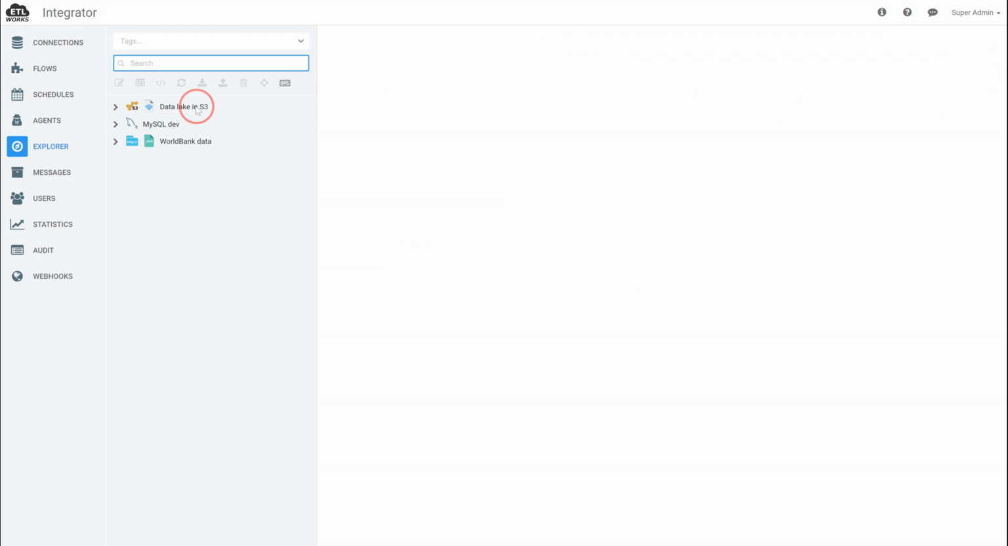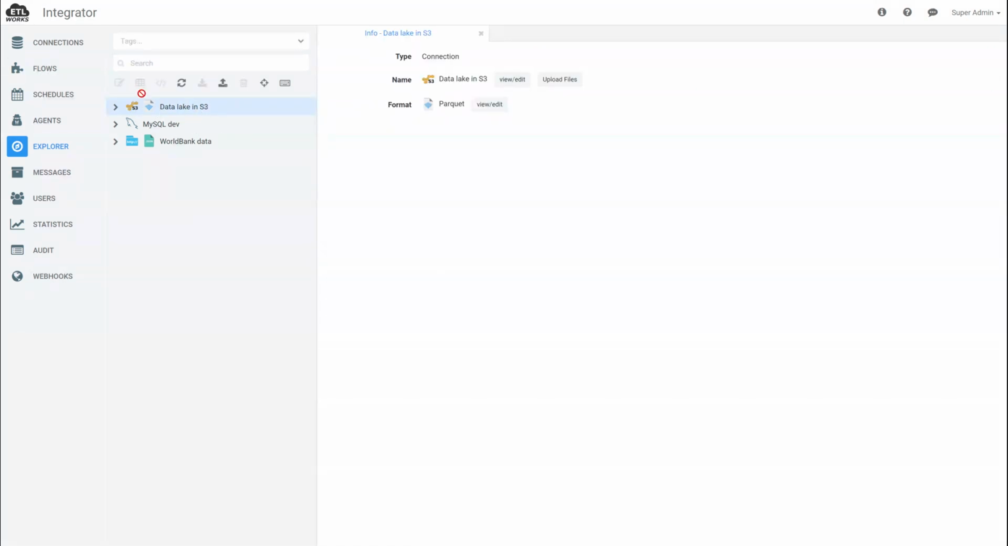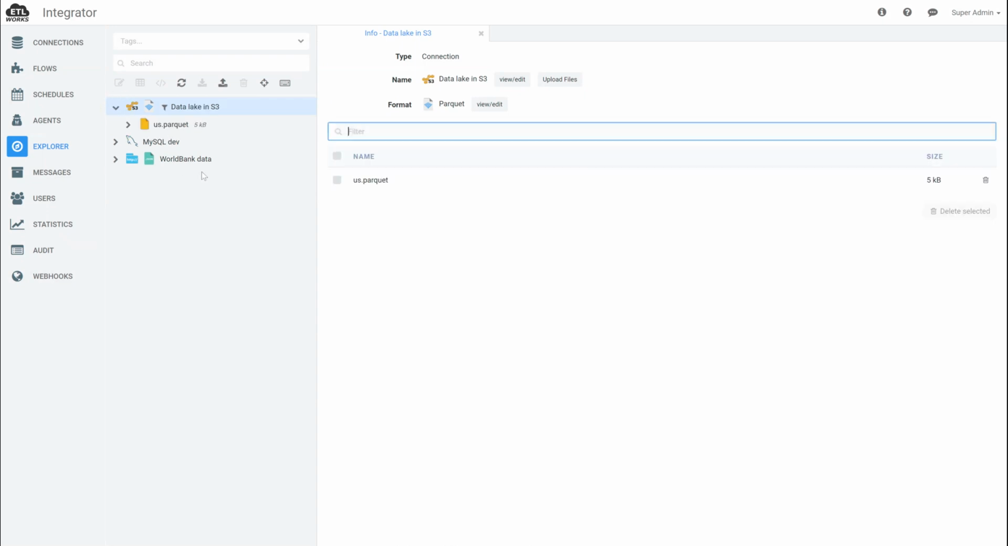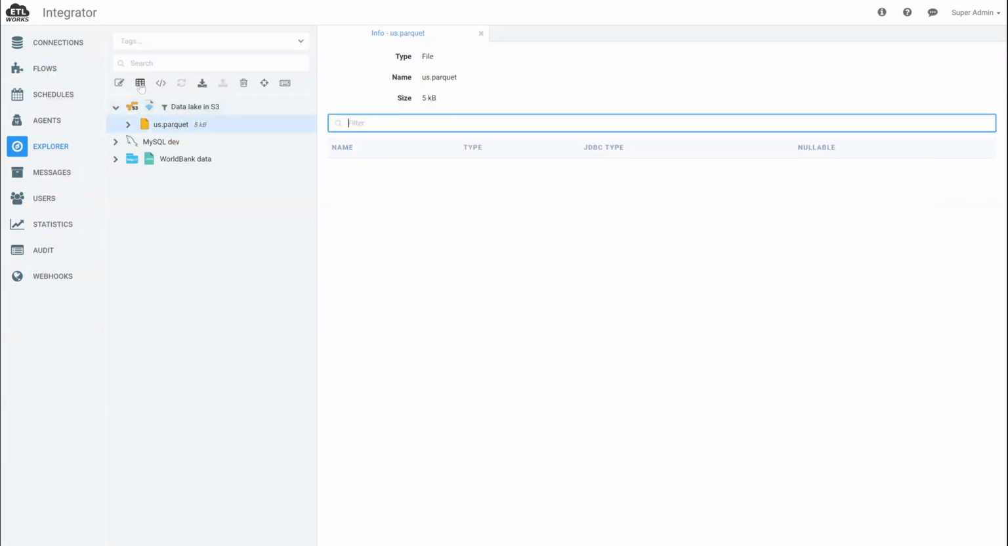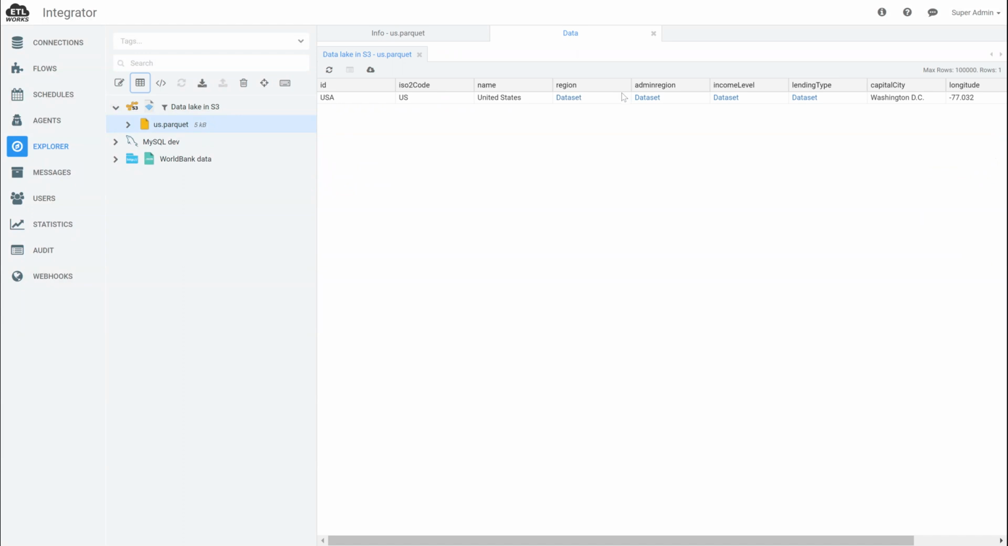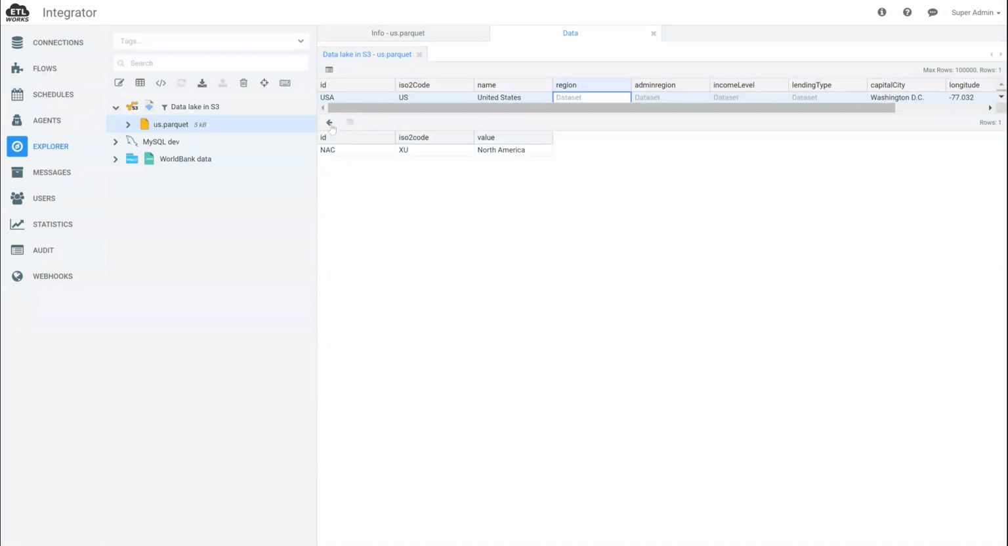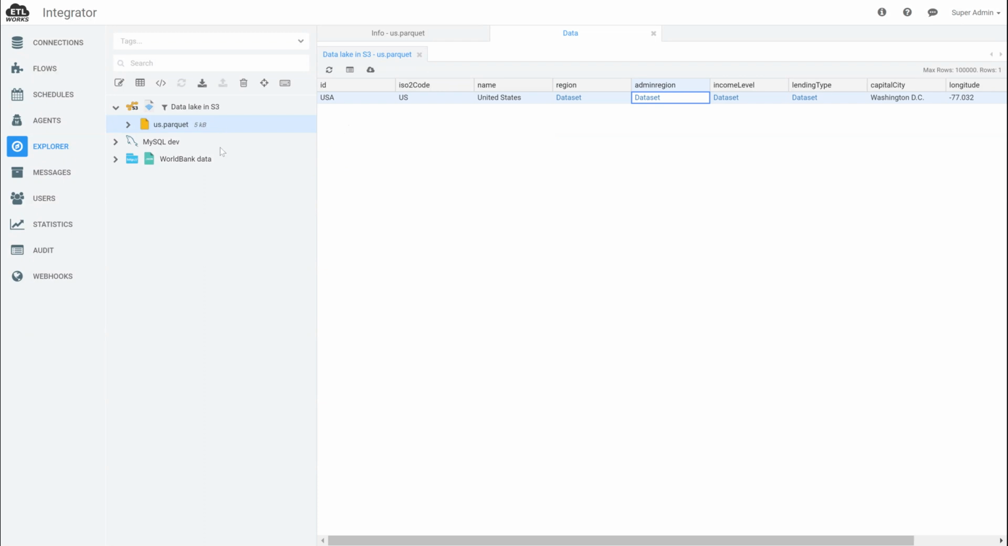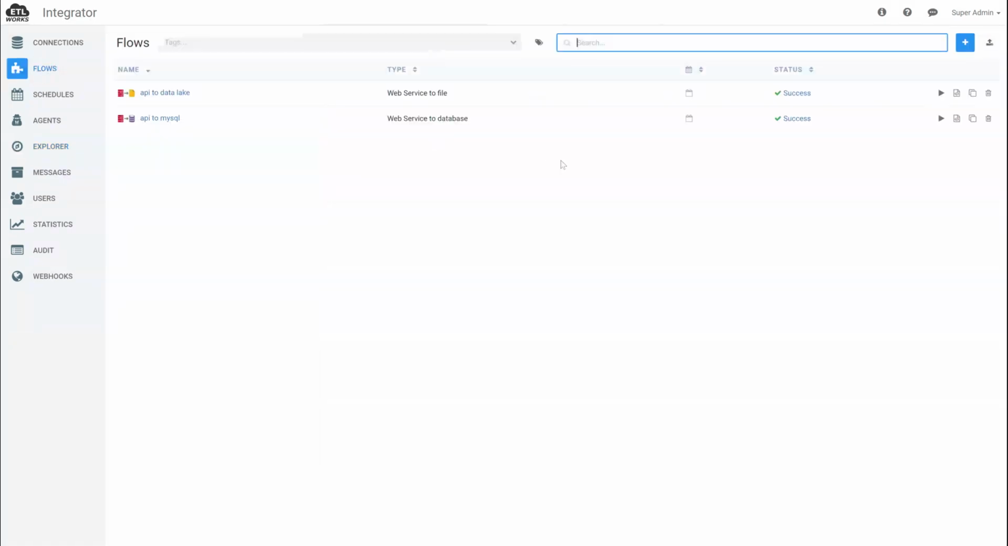Let's take a look at the data. So we have a data lake connection with Parquet format attached to it. And here's the file. So remember, we decided to preserve nested elements. Parquet supports it. So we can explore data in nested data elements. Okay. Now I'm going to switch back to flows.